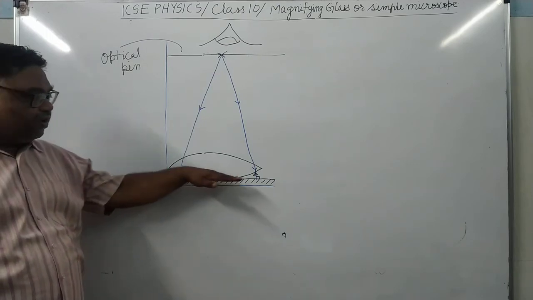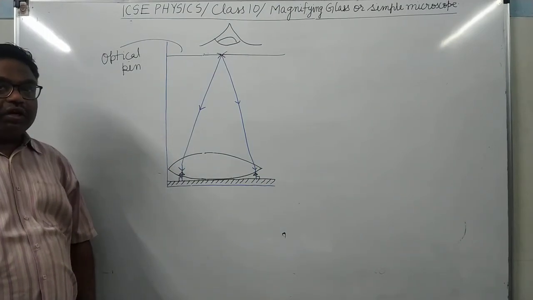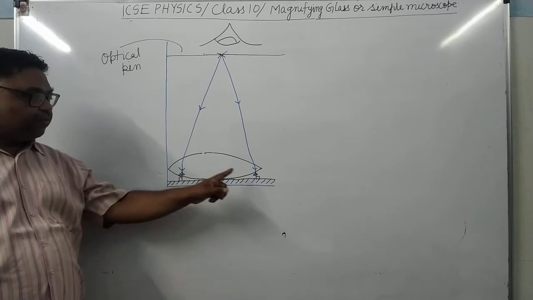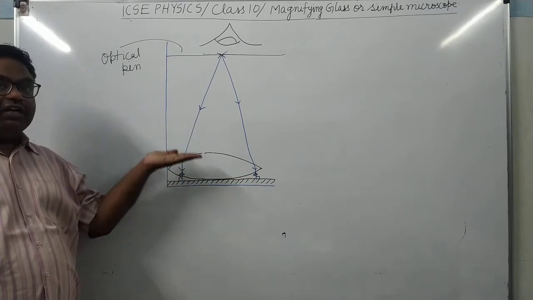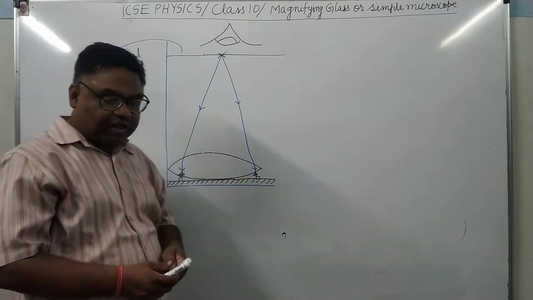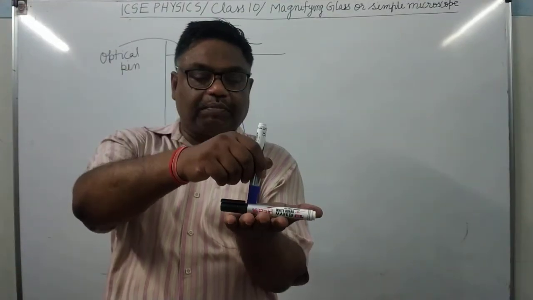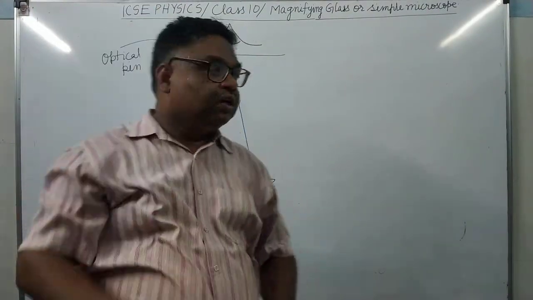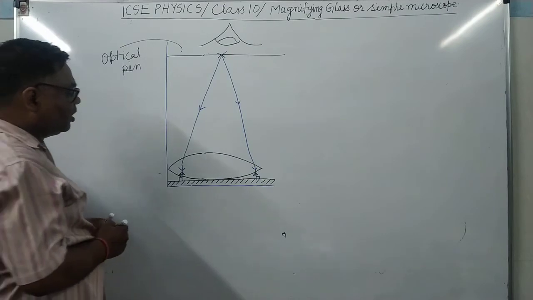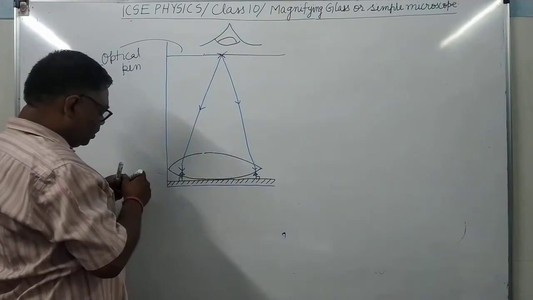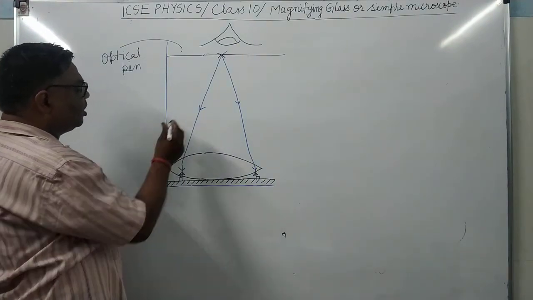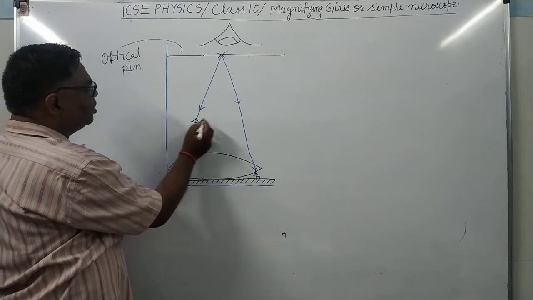Therefore, they will fall on the plane mirror perpendicularly. As we know, if a ray falls perpendicularly on a plane mirror, it will retrace. So they will reach once again the same point from where they started.